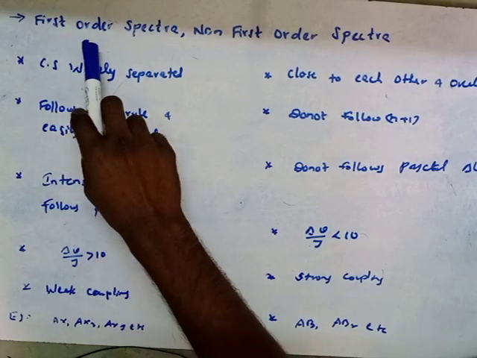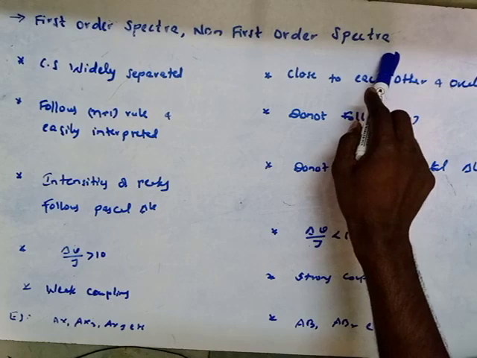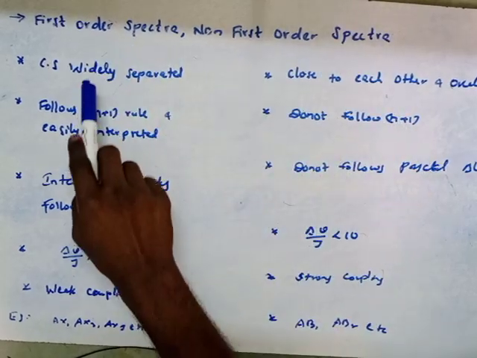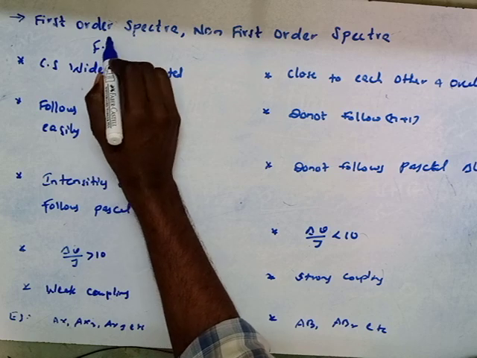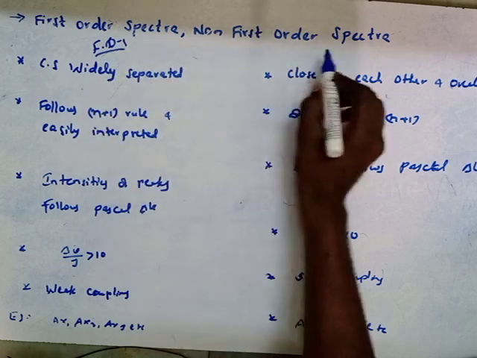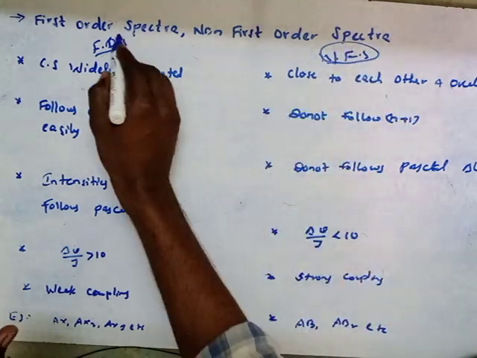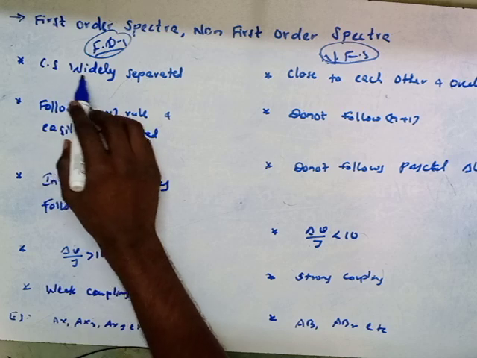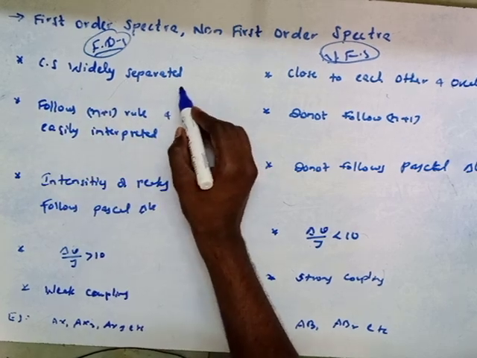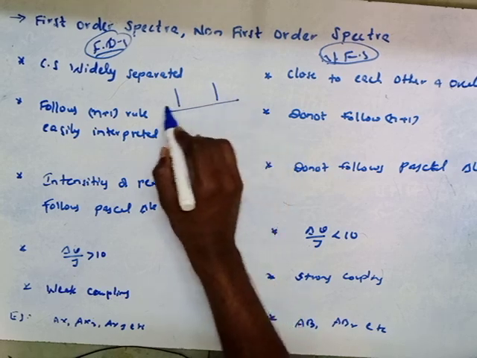Now we are discussing first order spectra and non first order spectra. This is first order spectra, and this is non first order spectra. In first order spectra, the chemical shifts are widely separated. Means this is one chemical shift value, this is another chemical shift value, and they are widely separated, so we